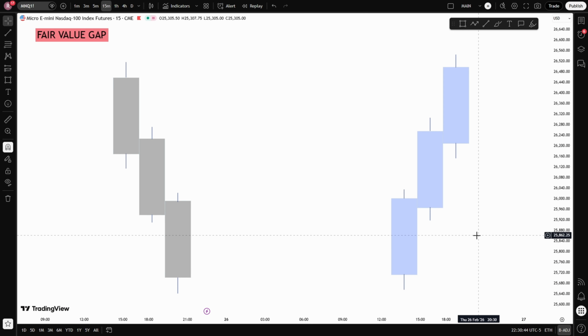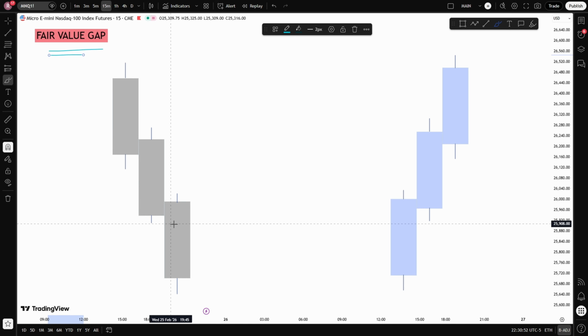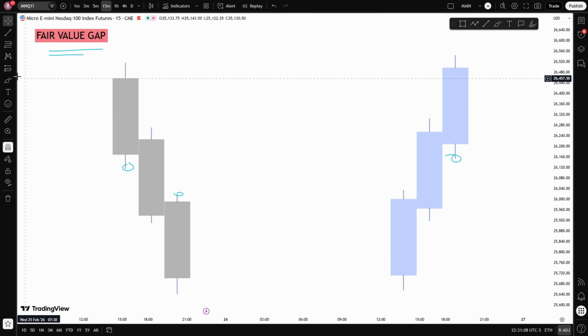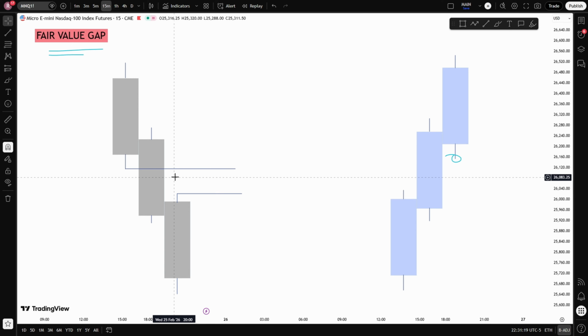The first thing we are going to go over is what a fair value gap actually is. A fair value gap is a three-candlestick pattern. Specifically, it forms when the low of the first candle does not overlap with the high of the third candle, or when the high of the first candle does not overlap with the low of the third candle. Let's break that down more clearly. Imagine we take the low of the first candle and extend it forward. Then we take the high of the third candle and extend it backward. If those two levels do not overlap, there is a gap between them. That space in between is the fair value gap.